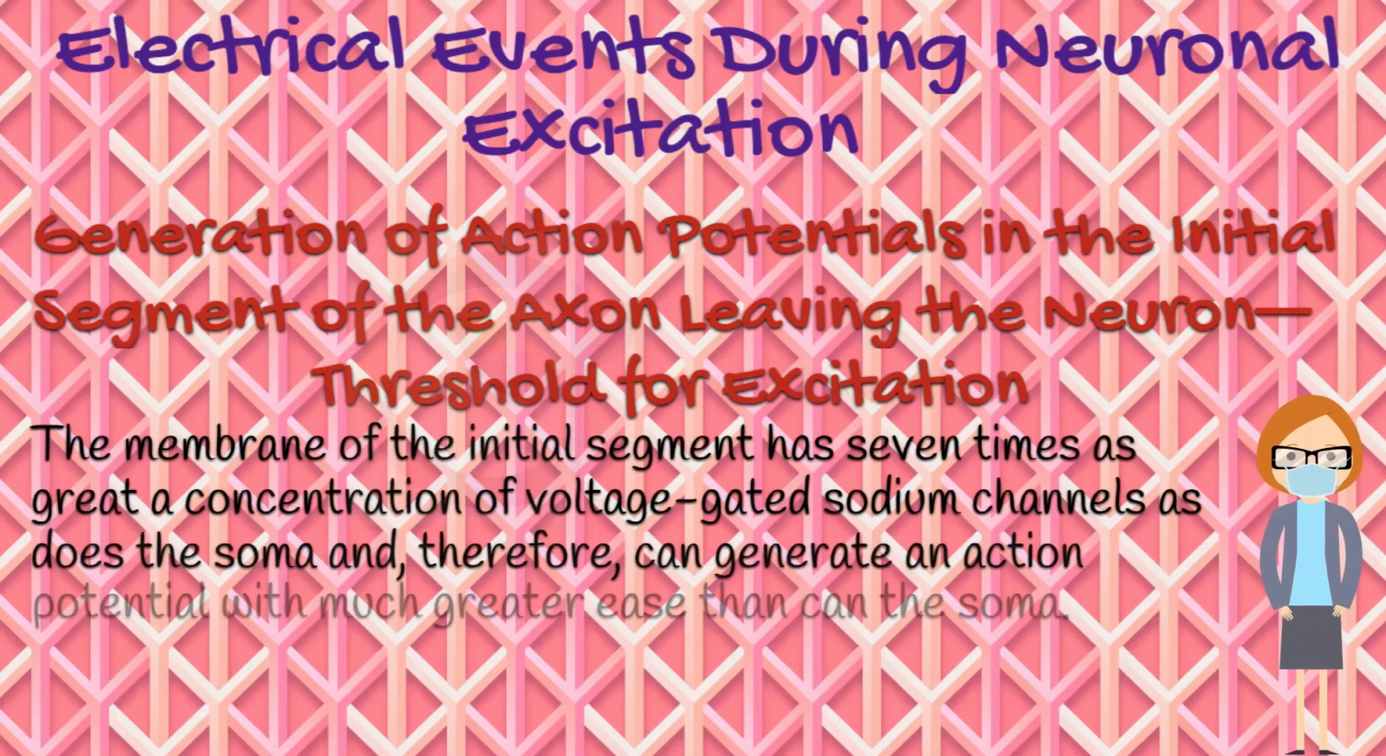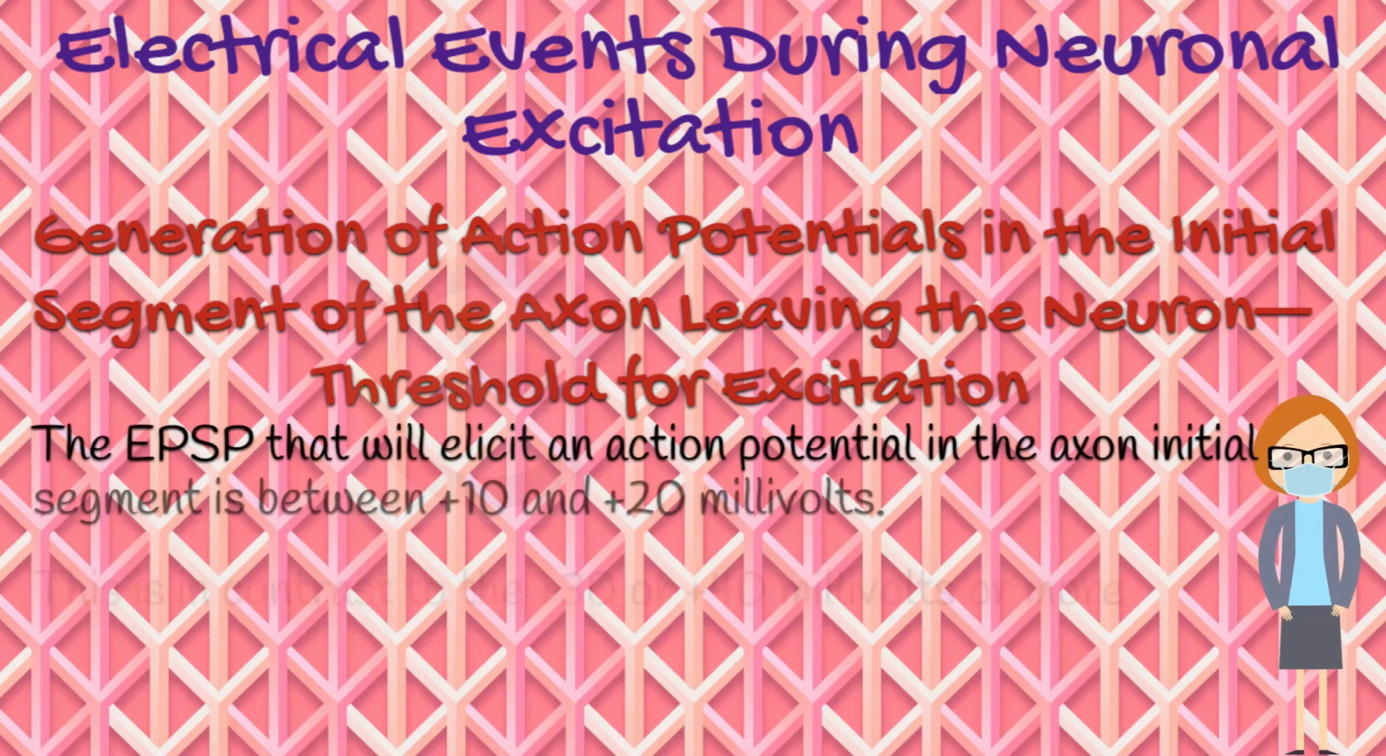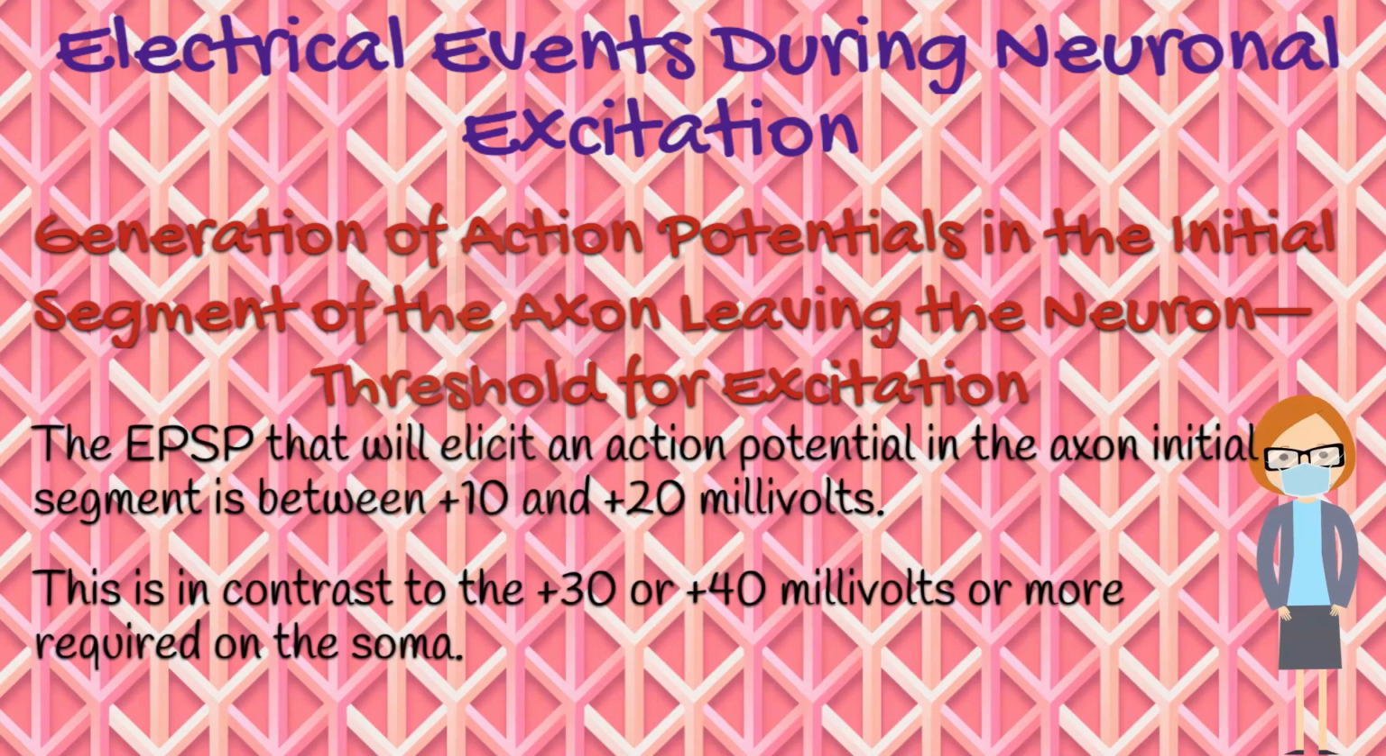Conversely, the membrane of the initial segment has 7 times as great a concentration of voltage-gated sodium channels as does the soma, and therefore can generate an action potential with much greater ease than can the soma. The EPSP that will elicit an action potential in the axon initial segment is between +10 and +20 millivolts. This is in contrast to the +30 or +40 millivolts, or more, required on the soma.